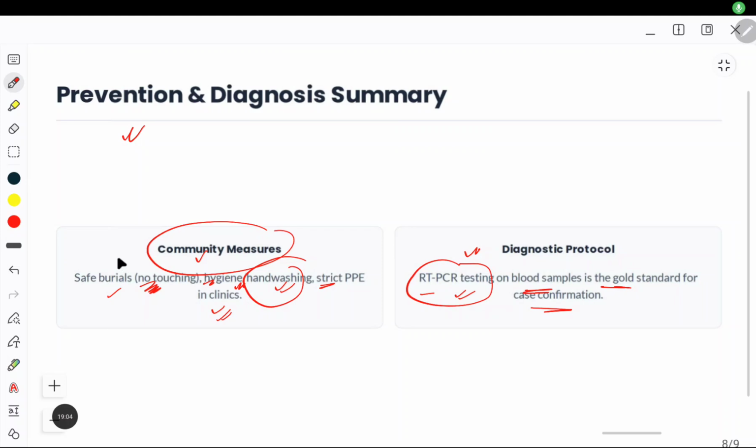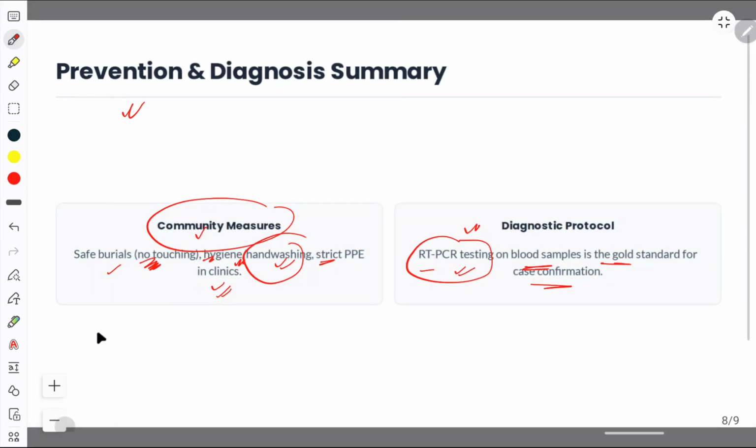One last thing to see over here regarding the Ebola virus is why it is dangerous. There are a few points. The very first is that it has a high fatality rate, which means the death rate.